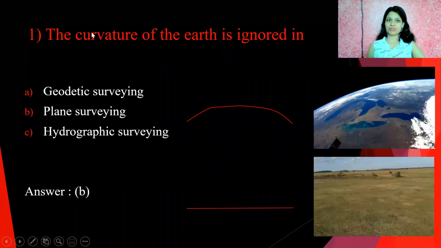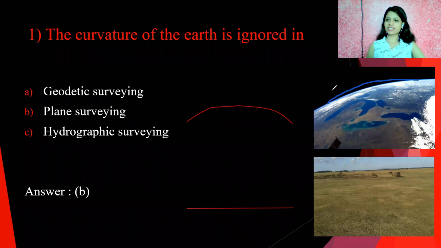Or you can see in the photo also. This is the curvature of the earth. If we consider a very large or very wide area, then we consider this curvature of the earth. If we consider a very small area, for example 100 meter square, then the surface of the earth is plane. At that time we ignore this curvature of the earth.